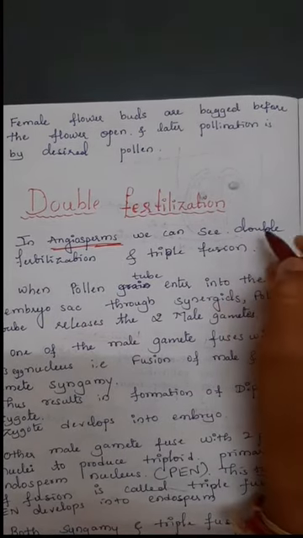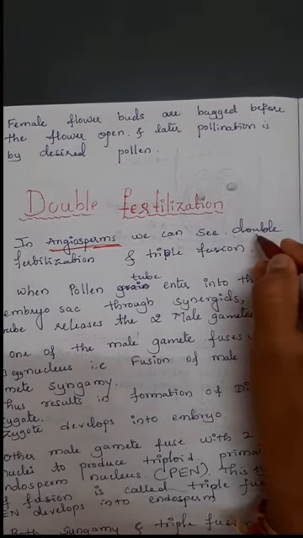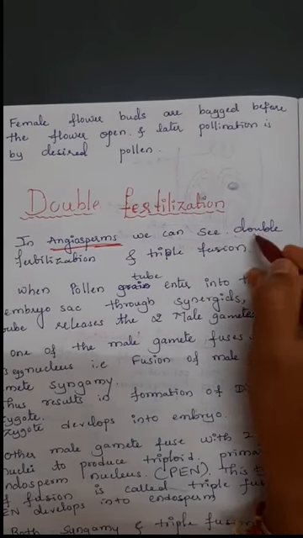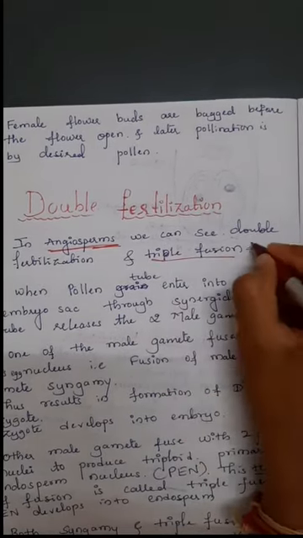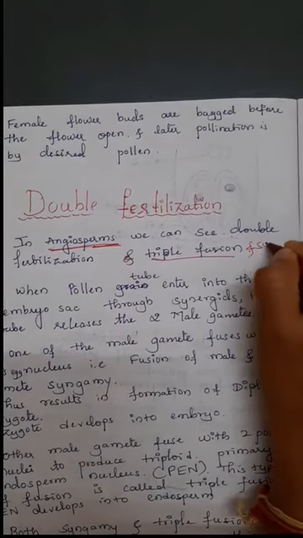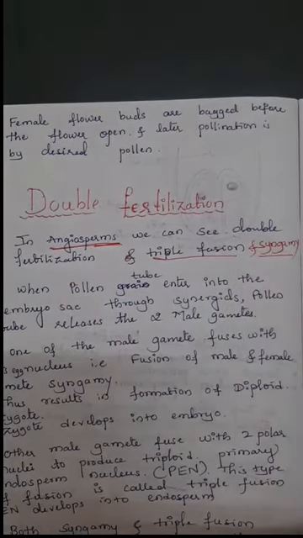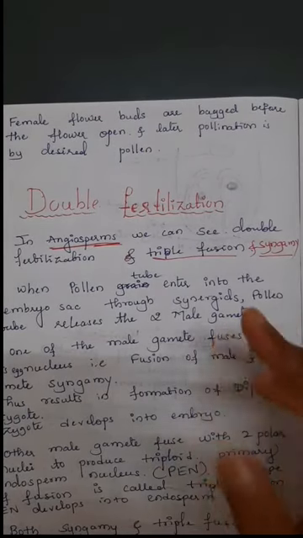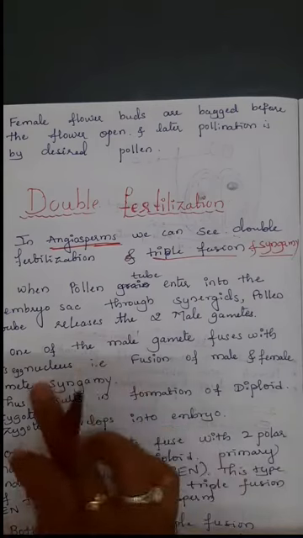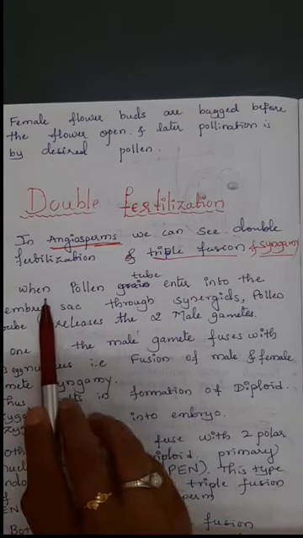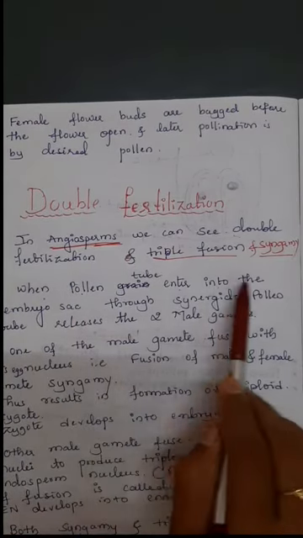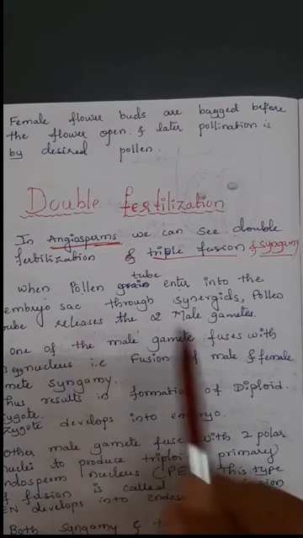In double fertilization, here we can see triple fusion and syngamy. You already know syngamy, it is a fusion of a male and a female gamete. Triple fusion, that we can study later. First, when the pollen tube enters into the embryo sac.